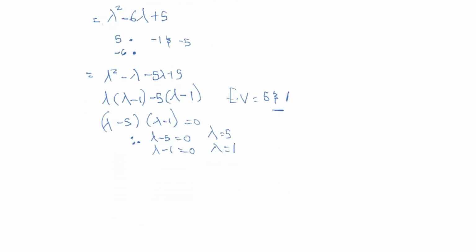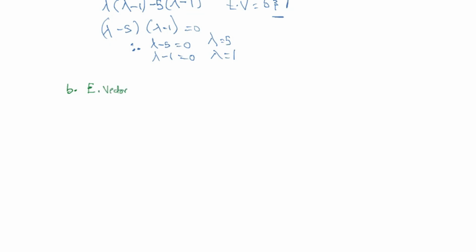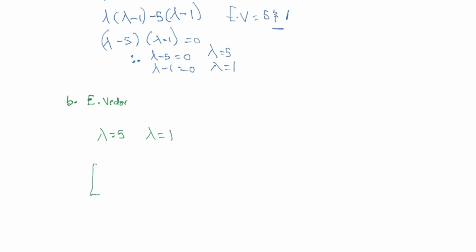So B part, eigenvectors. The first one we looked for was our eigenvalues. So now we are looking for the eigenvectors. We know that our lambda is 5 and our lambda is 1. So for the first part, when lambda is 5,